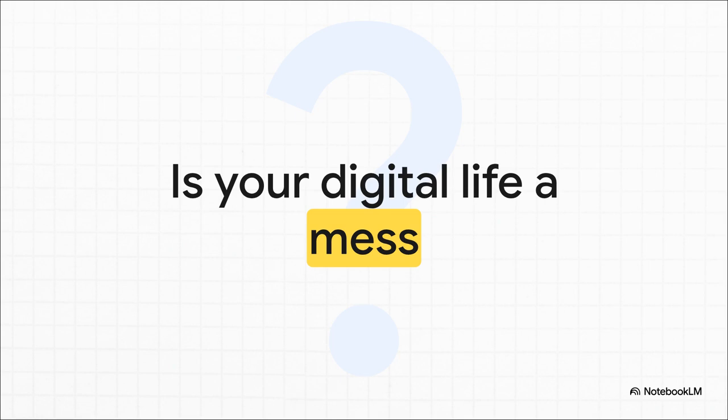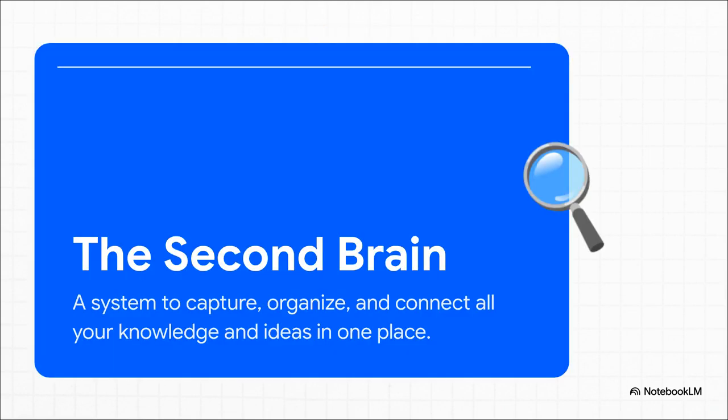So, does this sound familiar? You've got brilliant ideas saved in one app, your to-do lists are in another, project notes are sitting on your desktop, and random links are just, well, they're everywhere. It feels like you're constantly fighting just to find the stuff you need, right when you need it. And that digital clutter? It's more than just messy, it's a serious roadblock to getting things done. But what if there was a better way?